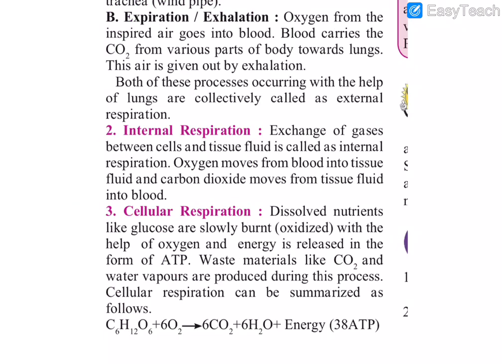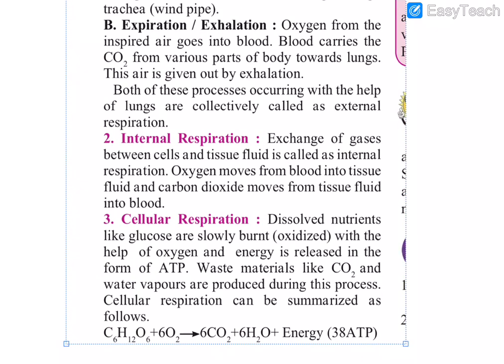So the dissolved nutrients like glucose are oxidized, meaning burnt, with the help of oxygen, and energy is released in the form of ATP. ATP means the energy molecule that is released. Waste materials like CO2 and water vapor are produced during this energy production process.